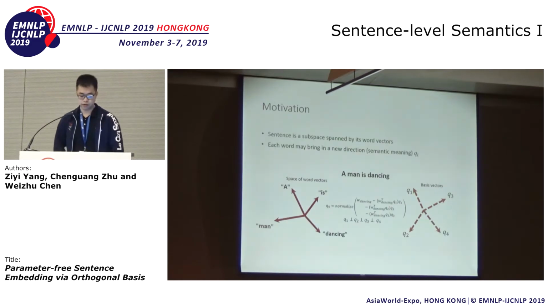And then the same thing for dancing: dancing also brings a new orthogonal direction Q4. So the takeaway here is that the sentence is actually a subspace spanned by its own word vectors. And each word, when it enters this subspace to form the sentence, might bring in a new direction or a new semantic meaning, Qi.